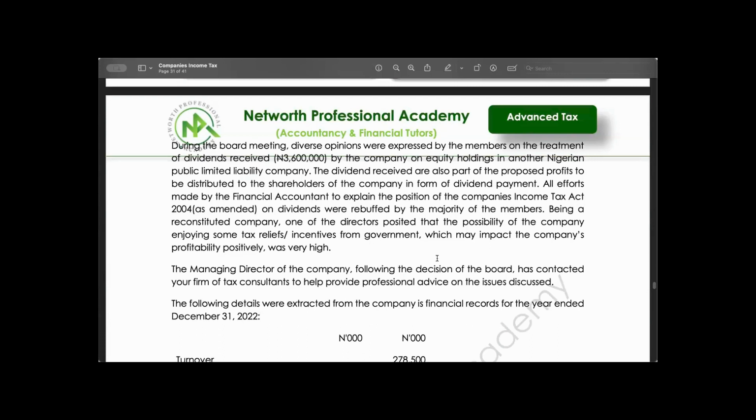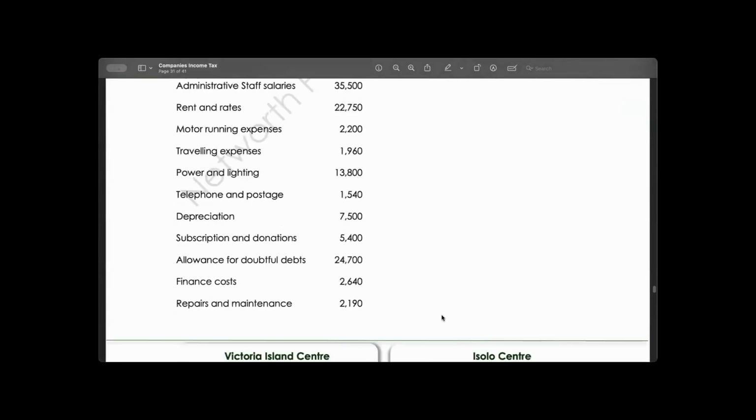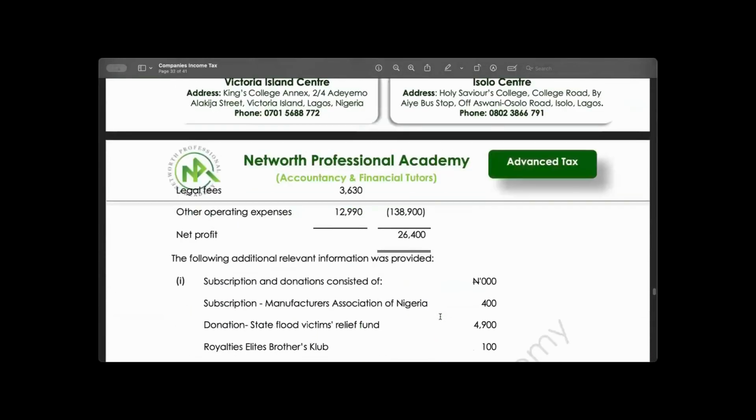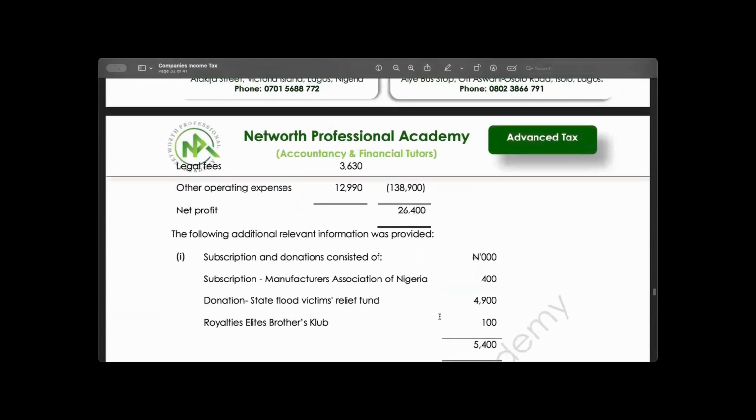The managing director of the company, following the decision of the board, has contacted your firm of tax consultants to help provide professional advice on the issue discussed. The following details were extracted from the company financial record for the year ended 31st December 2022. So I should read the additional information.